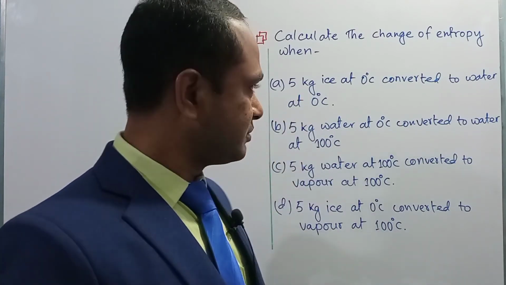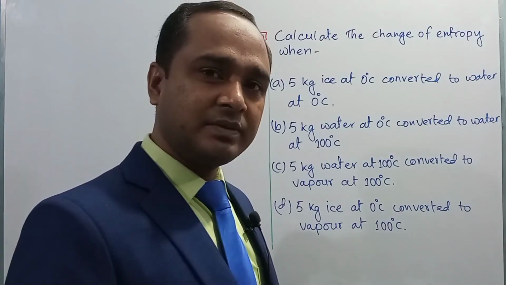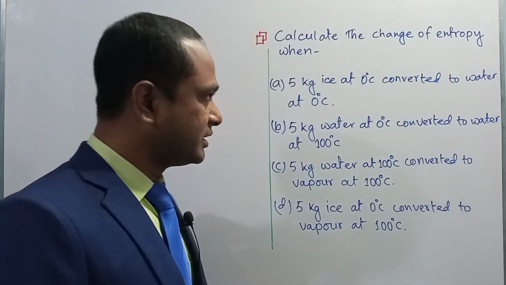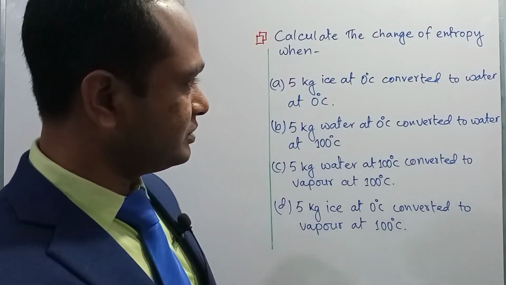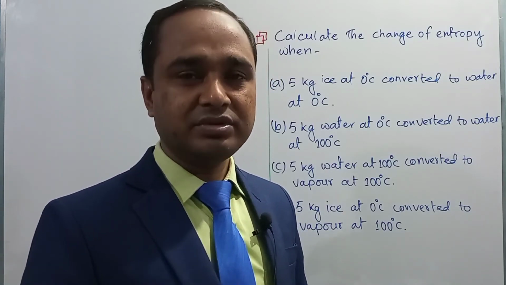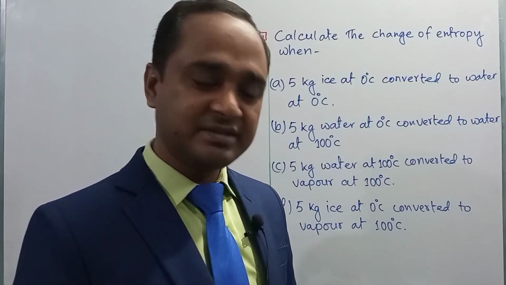But the state of the matter was changed. So in that case the change of entropy can be calculated by del S equals del Q divided by T, because the temperature remains the same.